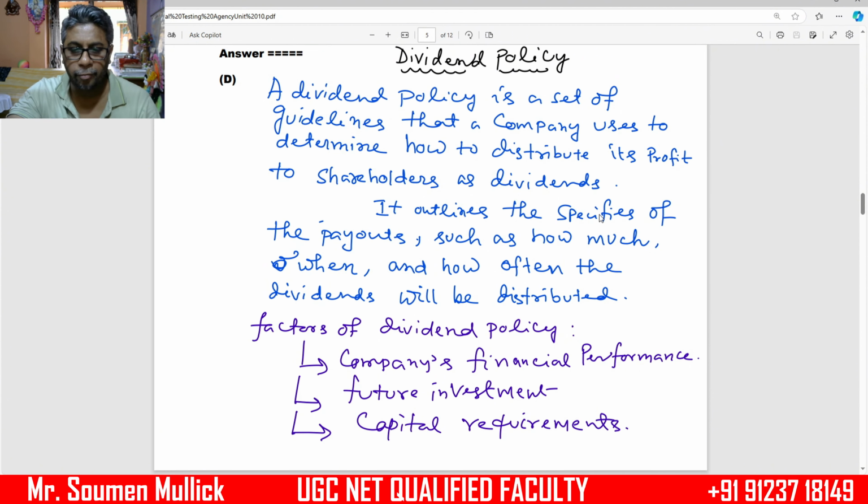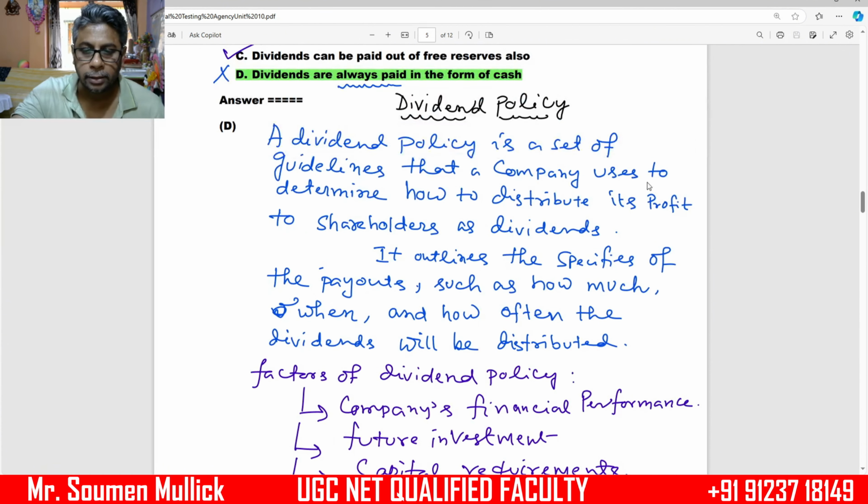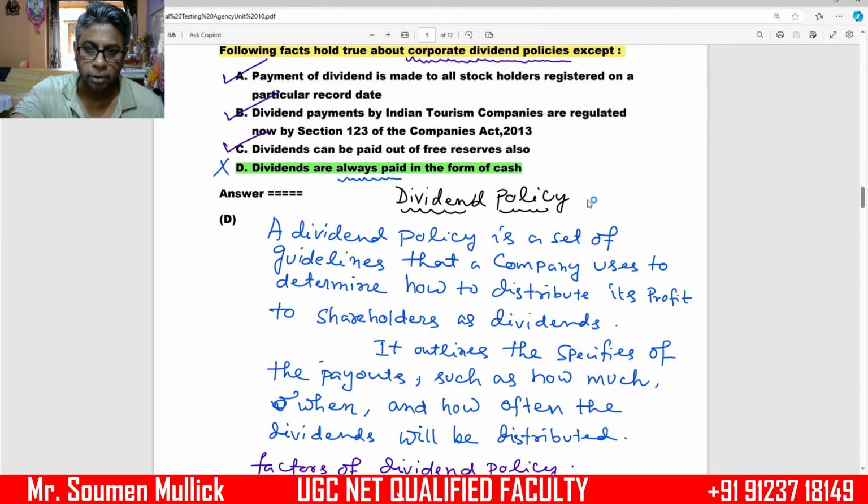Next, there are factors of dividend policy. Number 1, the company's financial performance, future investment and capital requirements. These are the important factors that should be considered for dividend policy.